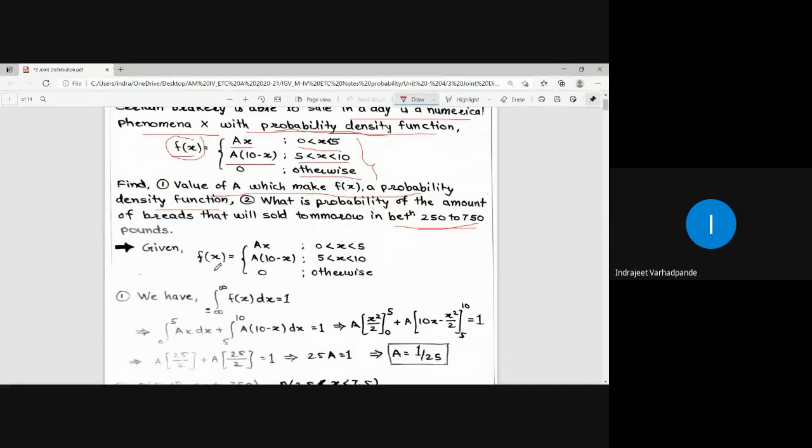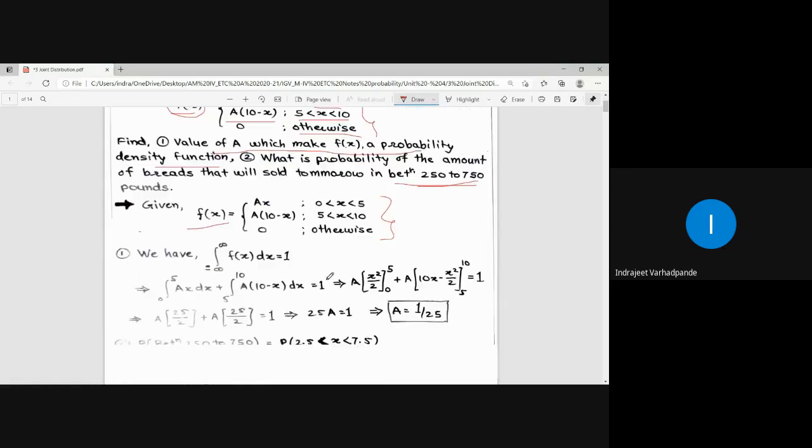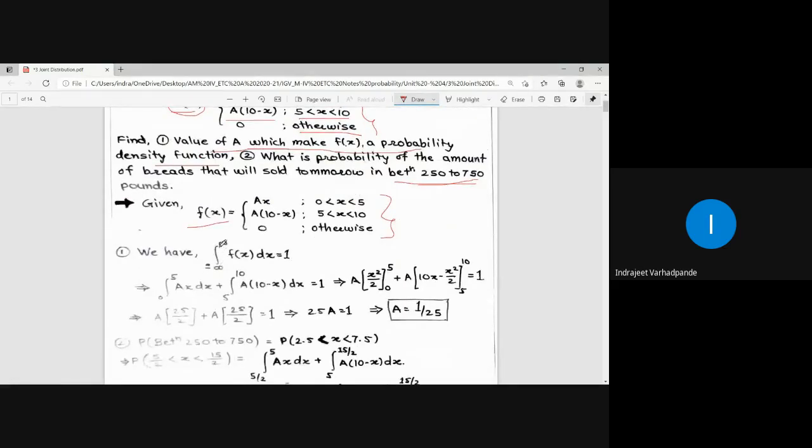What is this f of x? This f of x is nothing but defined as this. So the first task I have is to calculate the value of a. I know that the integral from minus infinity to infinity of f of x dx is equal to 1. How is this f of x defined? This f of x is defined as ax for the range 0 to 5. So from minus infinity to 0, will the function exist? Before this, the function does not exist.